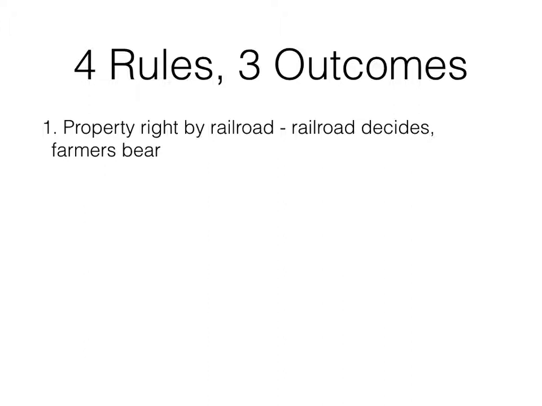One is a property right by the railroad. When we say somebody has a property right, it means you have to get their permission to do something. I have a property right in my car. In order for you to use my car, you have to get my permission, or you might have to buy it from me. But that's a property right to me. So in this case, it's a property right by the railroad. The only way the farmers can stop the railroad from emitting sparks is to get the railroad's permission to do it. The railroad has a right to go through the tracks on their land. The farmers have to get the railroad's permission in order to stop that.